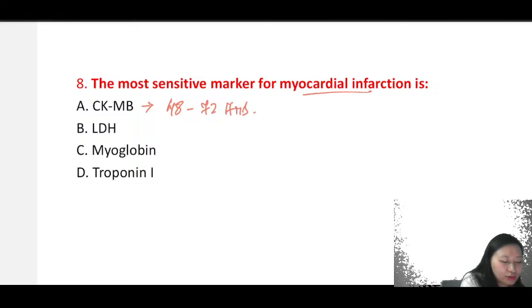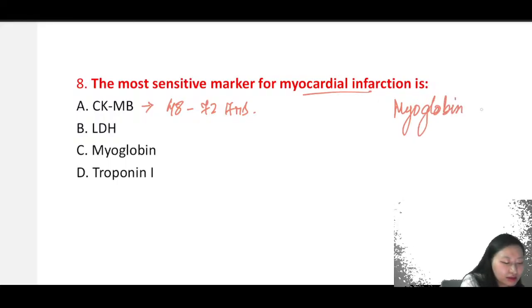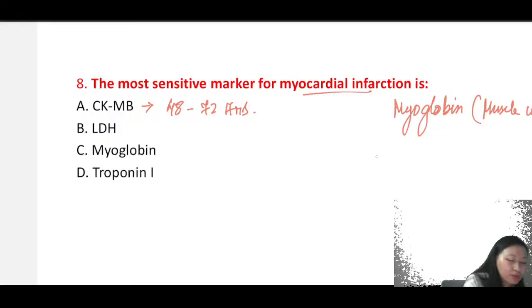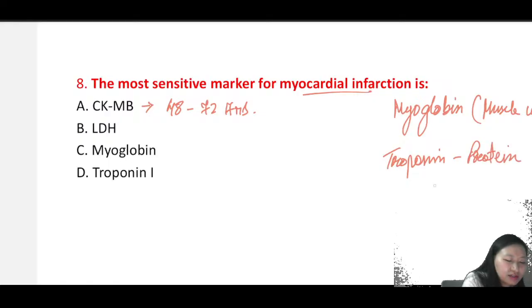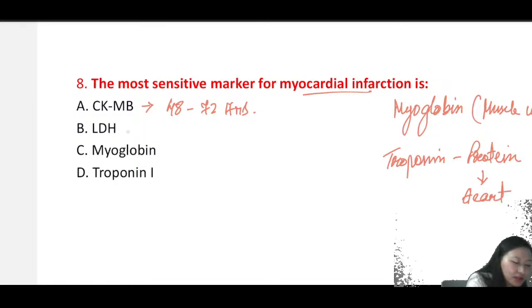This is going to show you if there is any kind of damage in the myoglobin, right? Myoglobin is in your muscle cells, right? Troponin is a protein specifically present only in the heart, right?